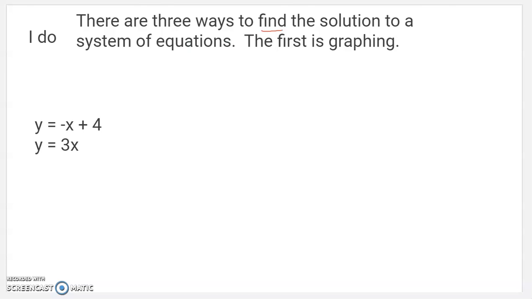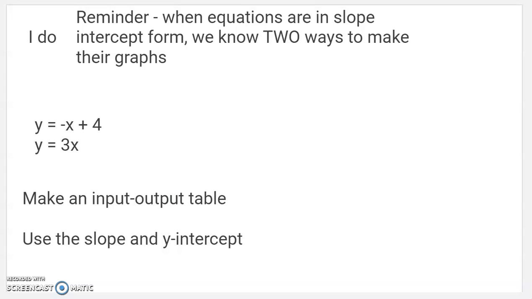So there's actually three ways to find it. There's three strategies. The first is graphing. So if I want to find that ordered pair to these two equations, my first option is graphing. If you'll recall with me, when equations are in slope-intercept form, which these two are, we know two ways to make their graphs. One is to make an input-output table and then put the ordered pairs on the graph.